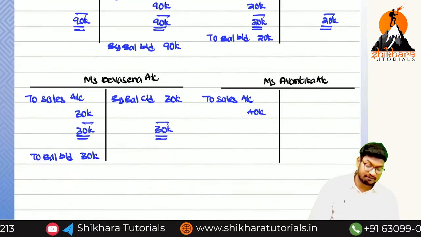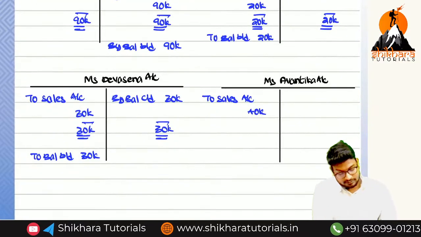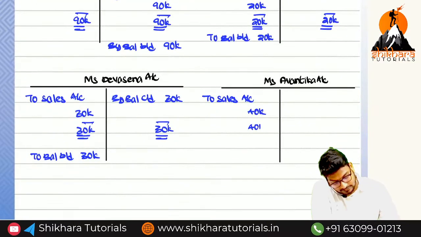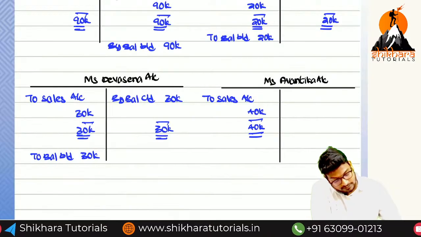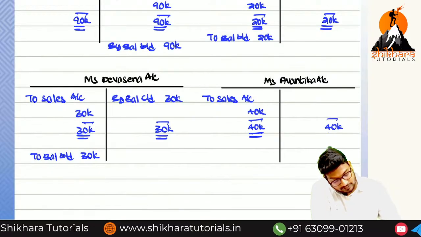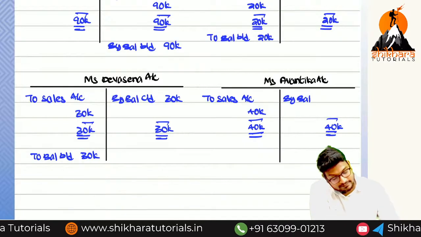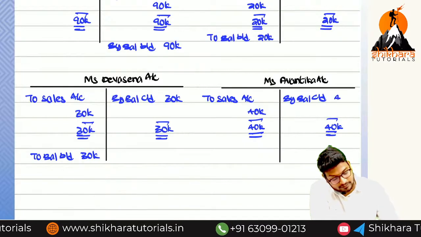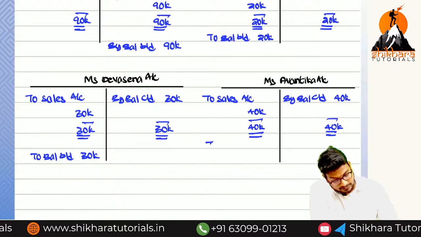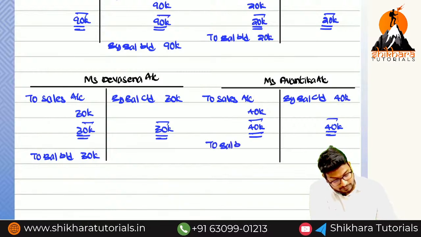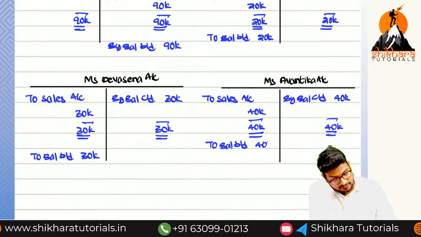Whether it is fast or slow, ma? Are you understanding it or not? Okay. So 40,000 and 40,000, by balance carried down, that is equal to how much, ma? 40,000. And to balance brought down is equal to how much, ma? 40,000.